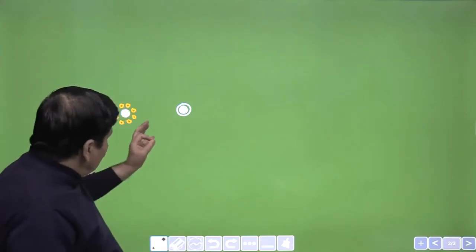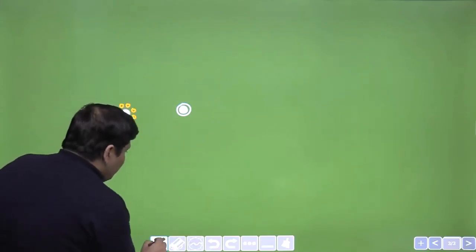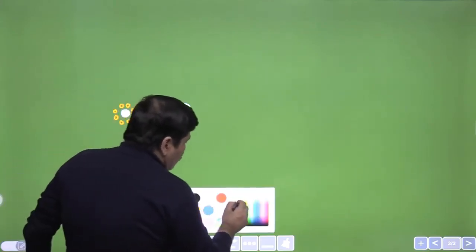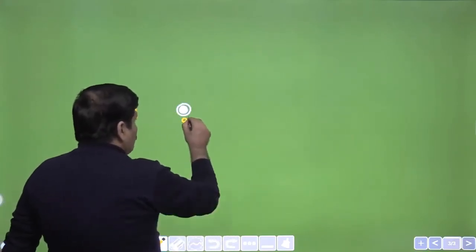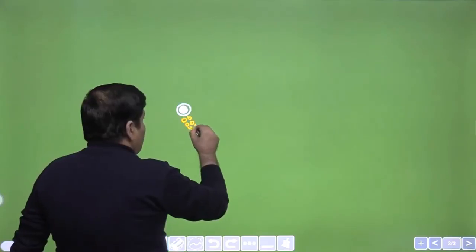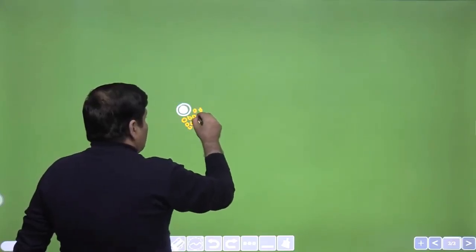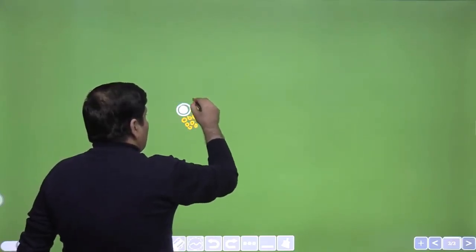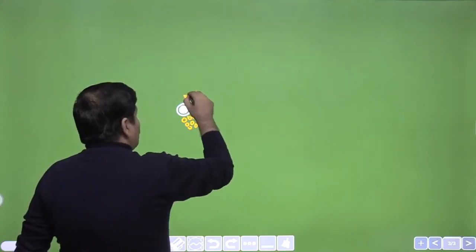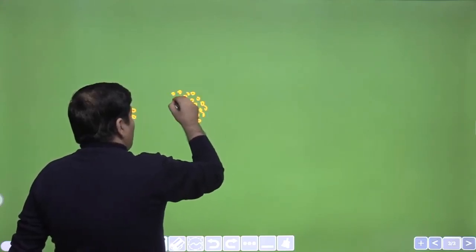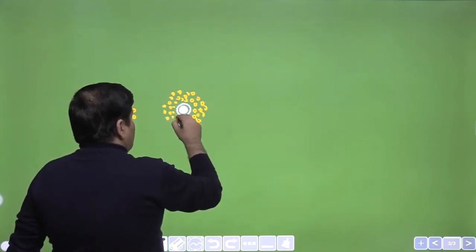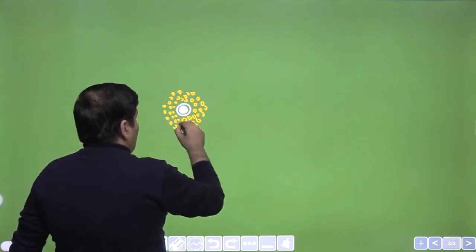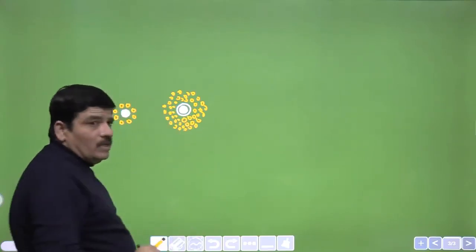It would be surrounded by the granulosa cells, obviously, and these granulosa cells have now increased in number. Just look at this, they are increased in number. And this is what a secondary follicle will look like. I hope this is absolutely clear.